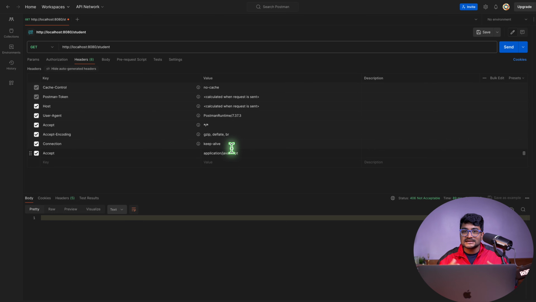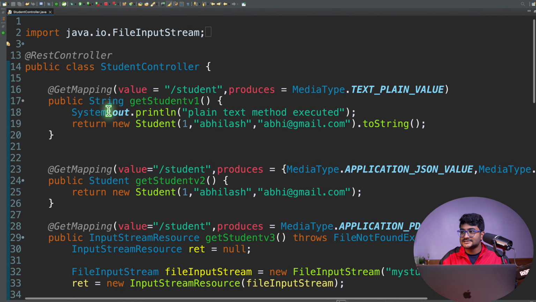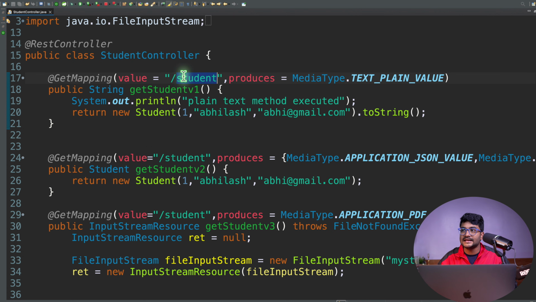So as a client, you won't be worrying about it because whoever writes these APIs will create documentation, and mostly they will use something like a Swagger tool for the REST API documentation. It will give you proper documentation: this is the API, this is the get method, and these are the different formats it can produce.